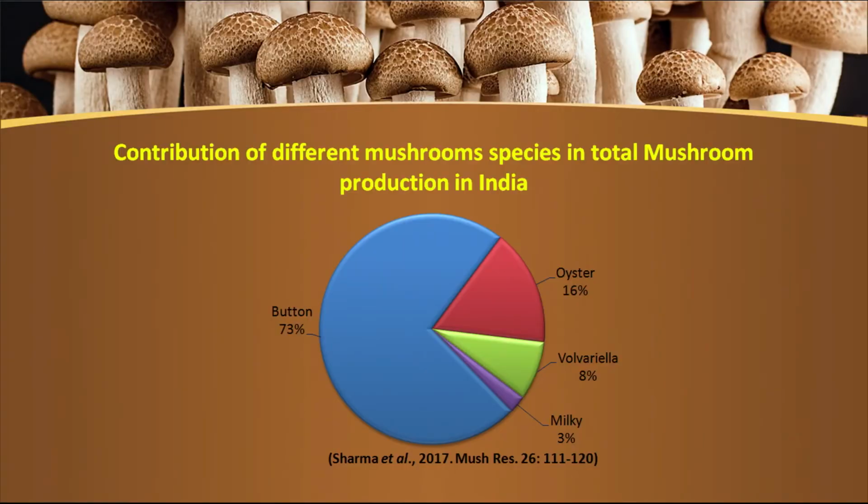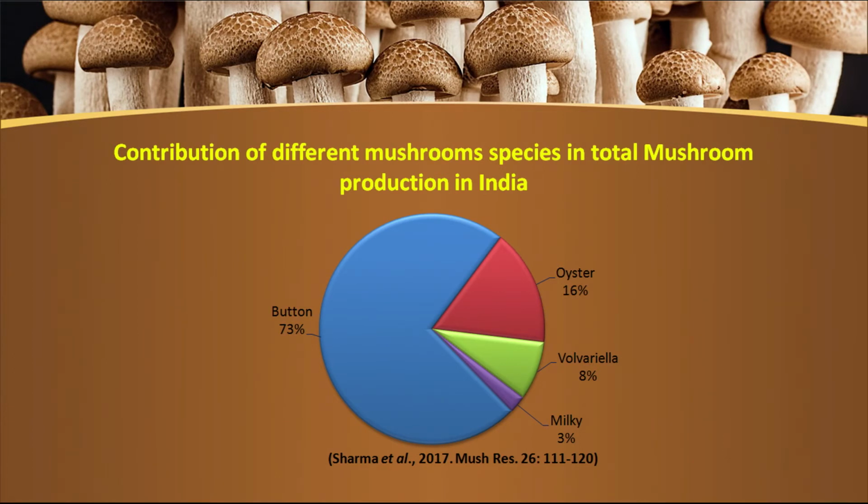Now we will discuss the contribution of different mushroom species in the total mushroom production in India. Dear learners, the pie diagram explains that button mushroom is the most cultivated and the most consumed mushroom species. It occupies 73% of the total production. The next one is the oyster mushroom, which occupies 16%.